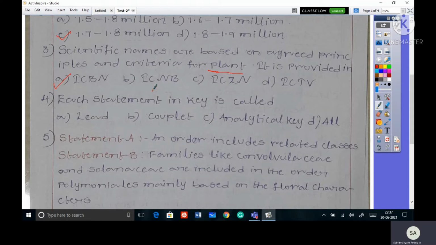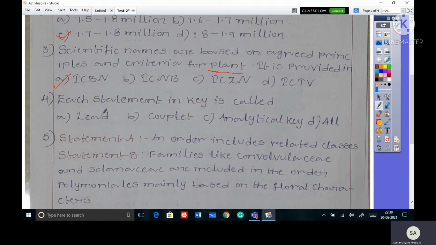So B here, see, ICNB: International Code of Nomenclature of Bacteria. Next C, ICZN means International Code for Zoological Nomenclature. Next D, ICTB means International Committee on Taxonomy of Viruses.